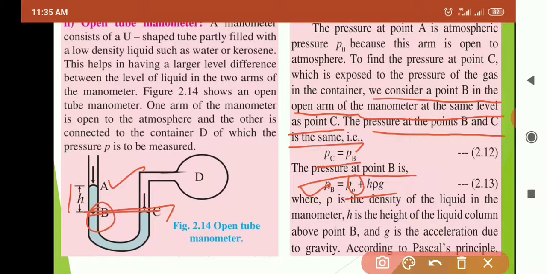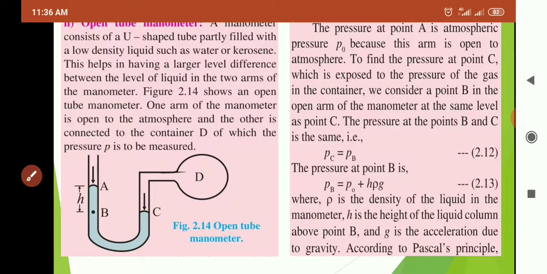H is the height of A from B. So the pressure PB will be more than PA. So PB is P0 plus H rho G. P0 is the pressure at A. So at B the pressure will be more by this much quantity, H rho G.